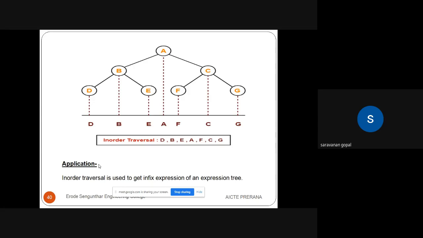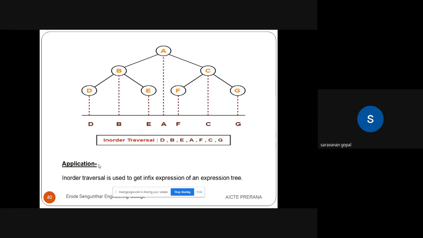When you go for the binary search tree, some rules are there. Before forming the binary search tree, some procedure is available. The first node is called the root node. For the next node, we compare with the root node. If it is a minimum value, you go for the left side. If it is a maximum value, go for the right side. From the GATE point of view, sometimes they will ask how you are going to form the binary search tree.